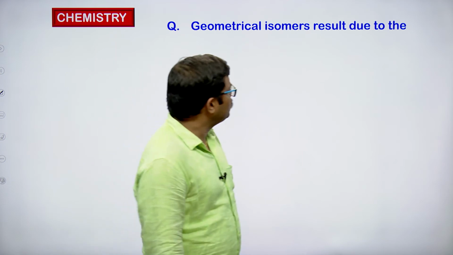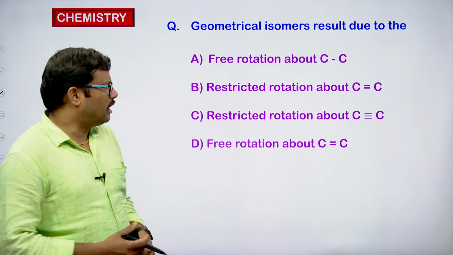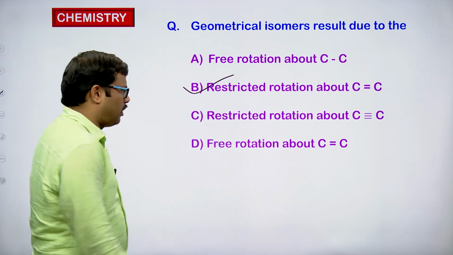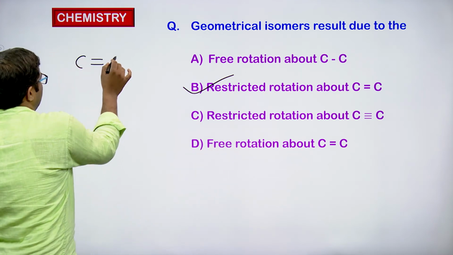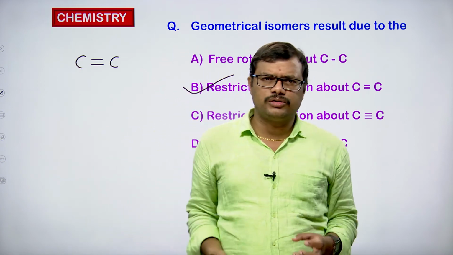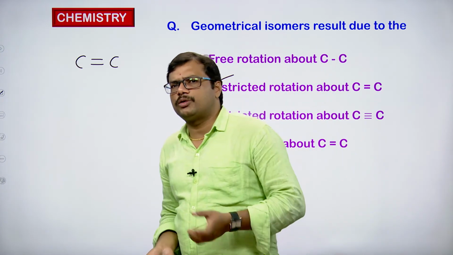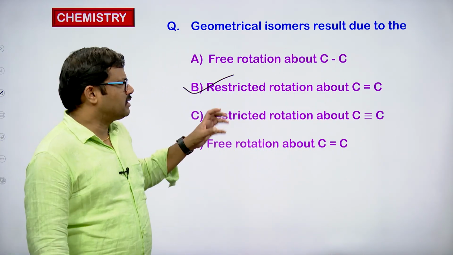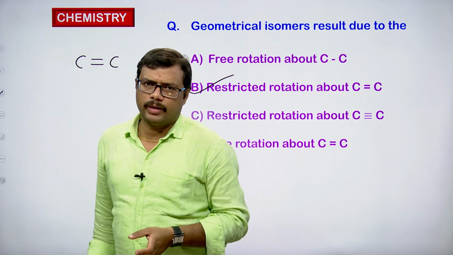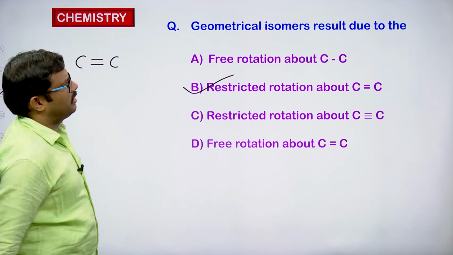Geometrical isomers result due to what? When can we expect geometrical isomers? Geometrical isomers are due to the restricted rotation about a carbon-carbon double bond. In the case of alkenes, we have a carbon-carbon double bond. As I told you, take 2 tomatoes and connect them with 2 sticks. In that case, if you want to rotate the tomato, it is not possible. Why is it so? Because of the restricted rotation given by the carbon-carbon double bond. So because of the restricted rotation of the carbon-carbon double bond, we get geometrical isomers in the case of alkenes.